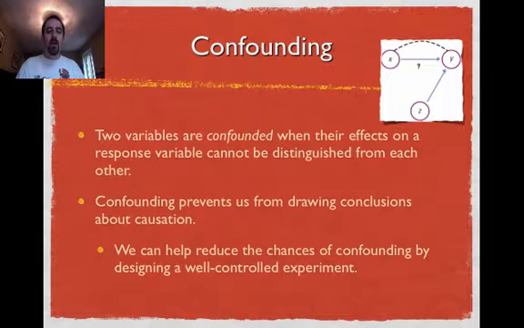Confounding is a little stranger. Confounding comes up in the case of experiments, where you're trying to show that X causes Y, but at the end of the day, it might be that it was Z that caused Y, and you can't seem to distinguish which one it was. So it's when you're trying to establish causation that a confounding variable comes up.